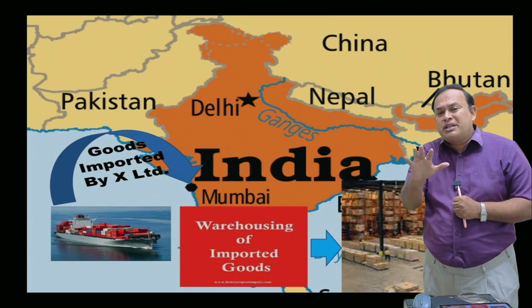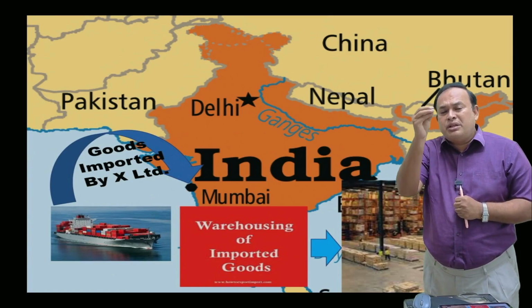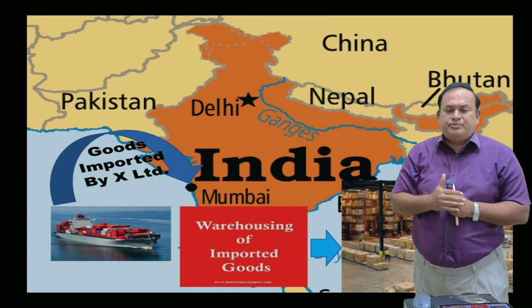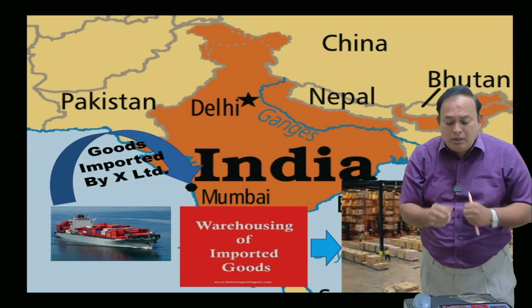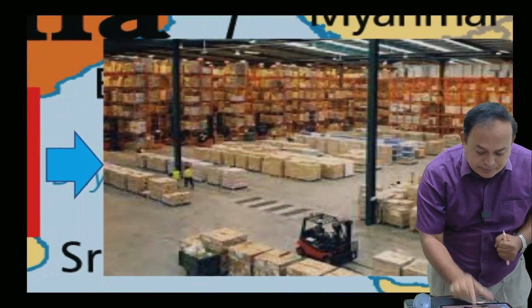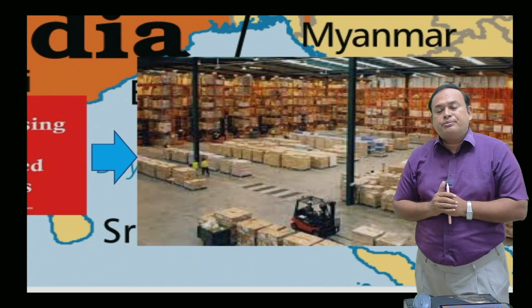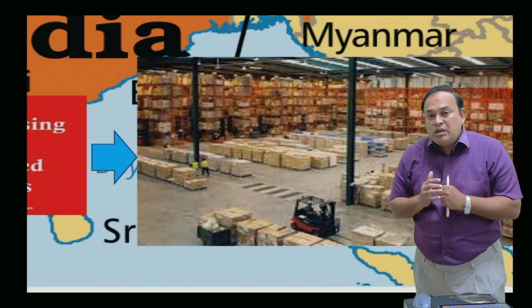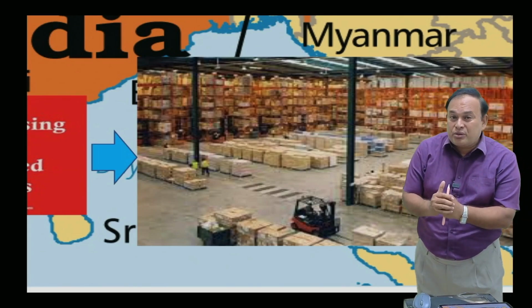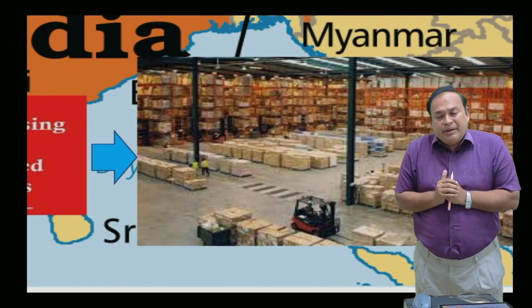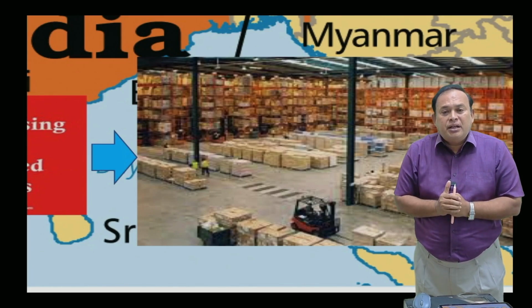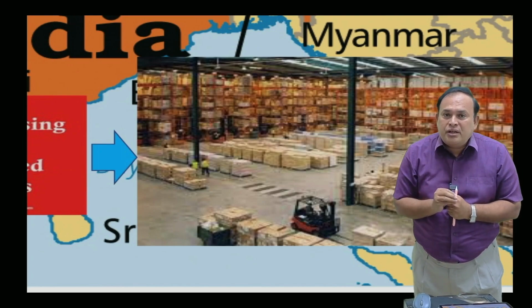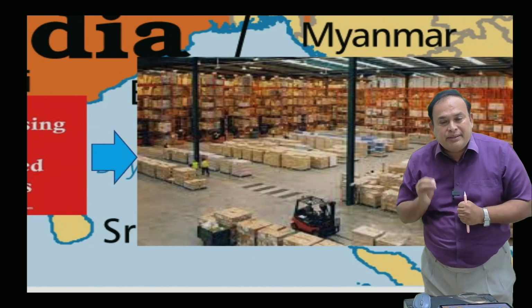What type of goods are they? Customs duty levied but unpaid. Where are the goods available? In the warehouse. Now, who is the importer? Who is the owner of the goods? X Limited. In that case, X Limited got an offer from Y Limited.